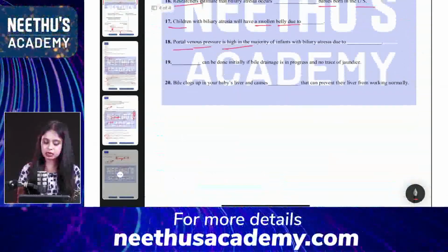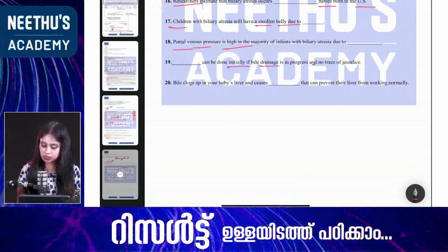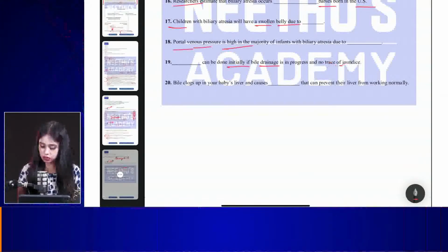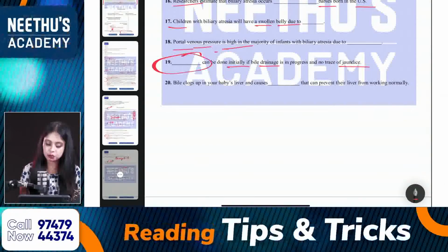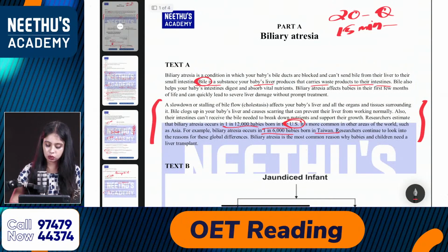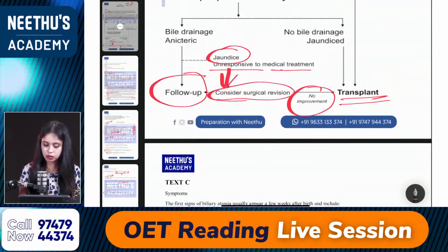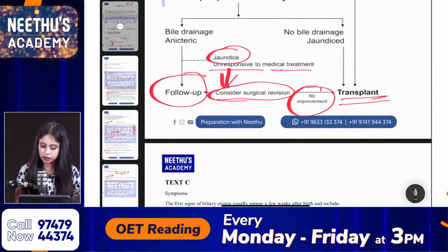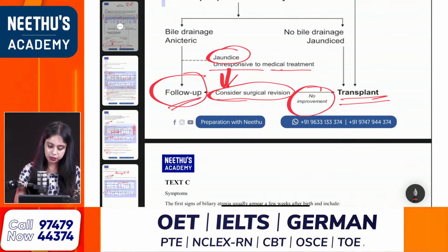All right. And 19. Dash can be done initially if a bile drainage is in progress and no trace of jaundice. Dash can be the beginning of a sentence, so the first letter should be capital. What is the correct answer here? You can go for a follow up. Bile drainage, anicteric. So the answer is follow up.